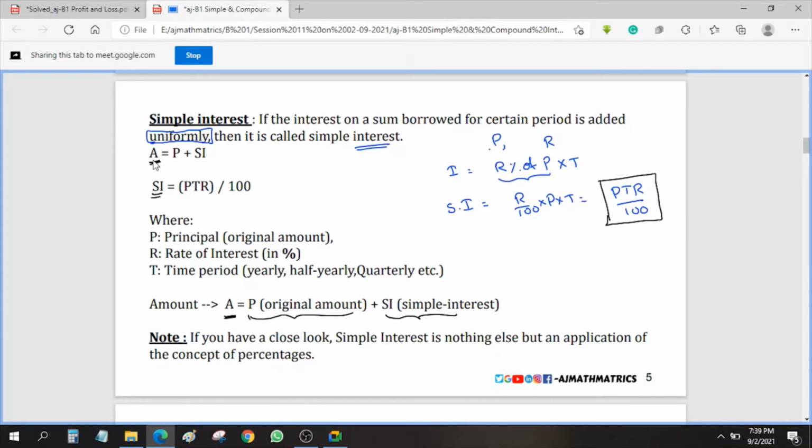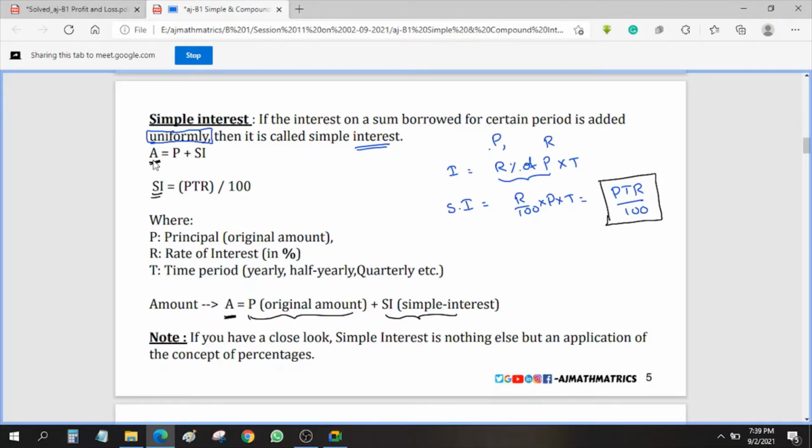That is principal plus simple interest. And to calculate simple interest, we go with the formula PTR by 100. So be clear while reading the question. Is it asking about the simple interest only? Is it asking about the interest only? Or is it asking the total amount to pay to clear the debt?